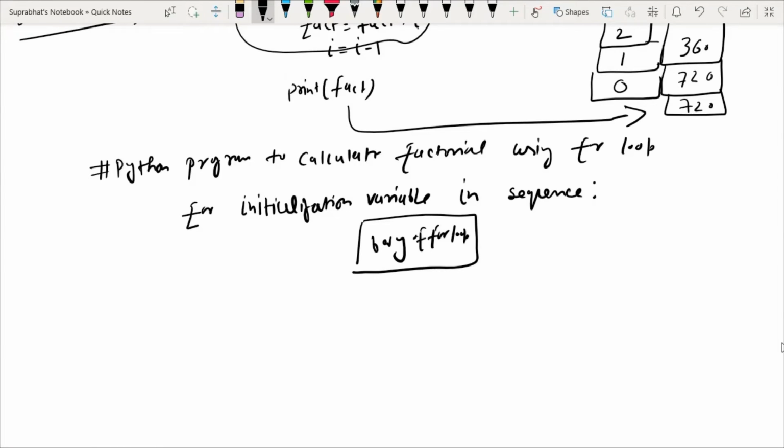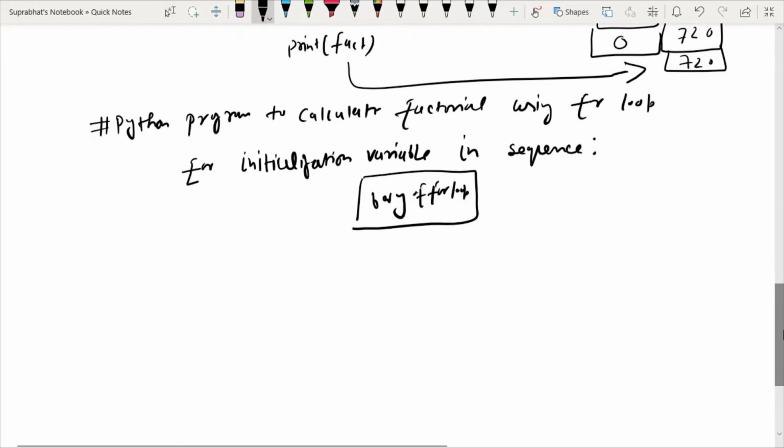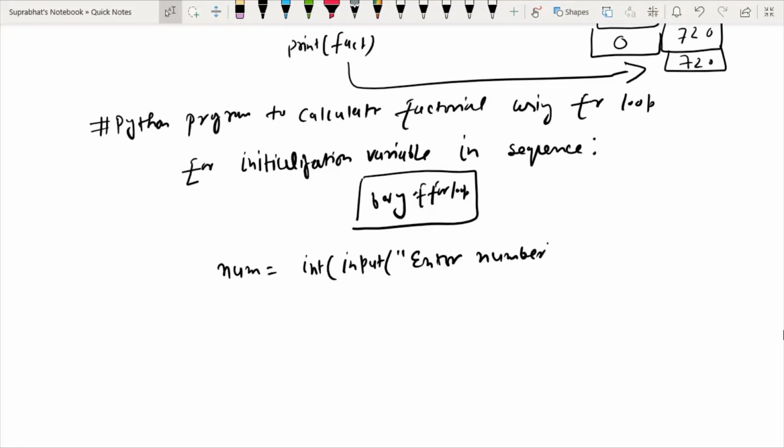So first of all I will enter the number. Same approach I will apply. So first the number will be entered: num equal to int(input("Enter number")). Again I have to use one variable, fact equals to 1. Then the for loop.